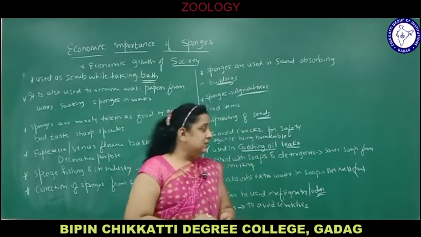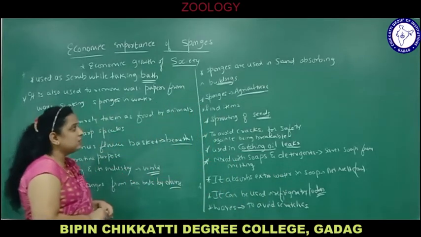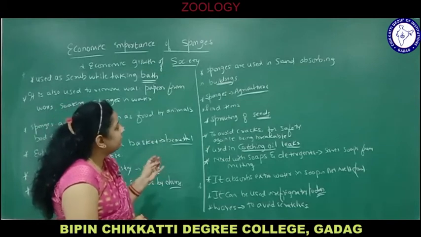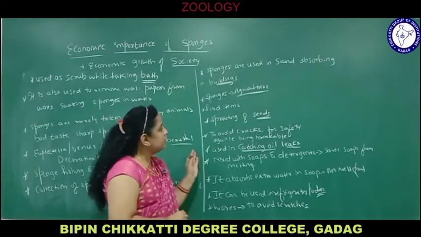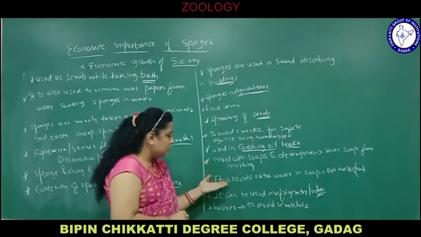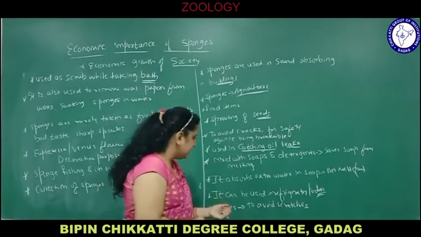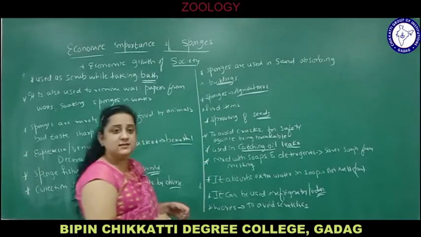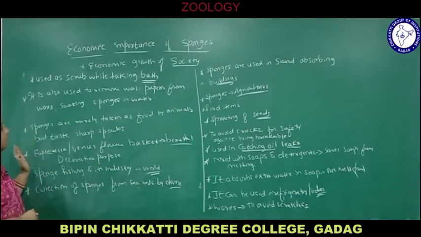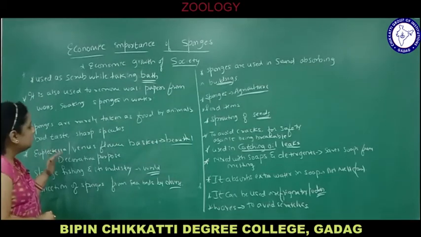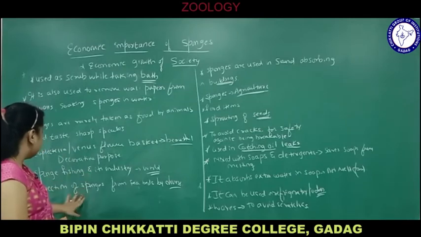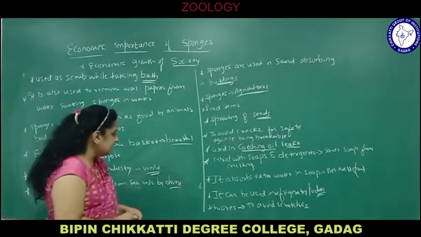Because of that function, it has a large number of applications or economic importance in various industries like bathing, washing, agriculture, sound absorbing, sprouting of seeds to avoid cracks, used in soaps, absorbing water. It can be used in refrigerators, and in warehouses to avoid scratches. It is also used to remove wallpaper from walls, for decorative purposes, in the fishing industry, and in collection of sponges from seabeds.